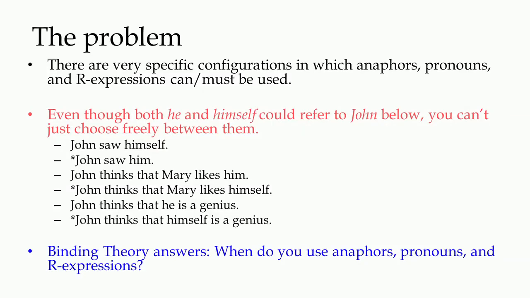How do we explain these sentences in the context of the domain of a sentence? The key is binding theory. It answers these questions, such as when do we use anaphors, pronouns, and R expressions? What are the contexts of their uses? When we try and understand the binding part of it, it helps us understand the whole theory.